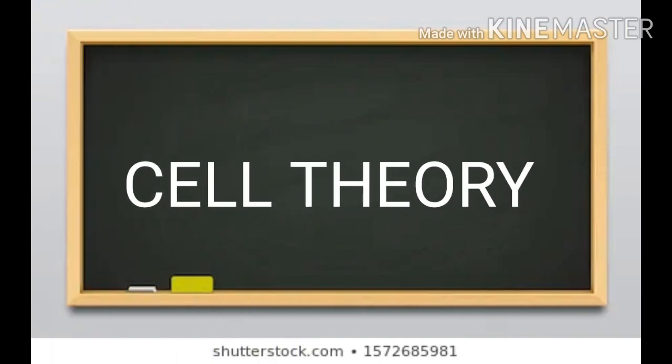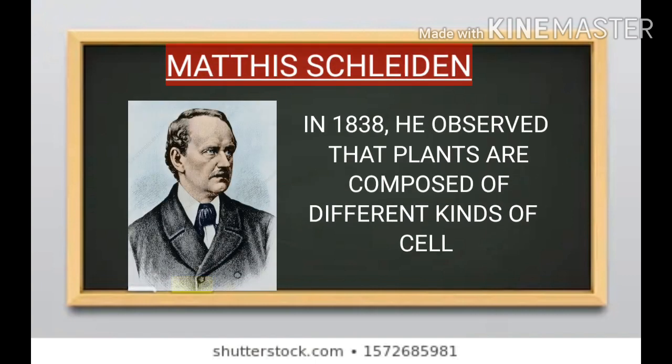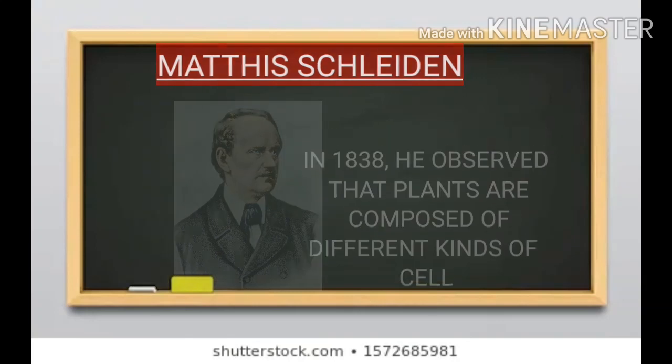Now, to understand the cell better, we need to look first at the two scientists who gave us the cell theory. In 1838, Matthias Schleiden, a German botanist, examined a large number of plants and observed that all plants are composed of different kinds of cells which form the tissues of the plant.